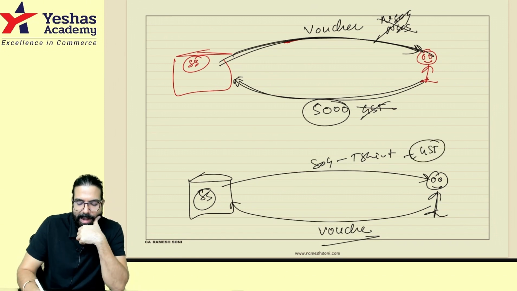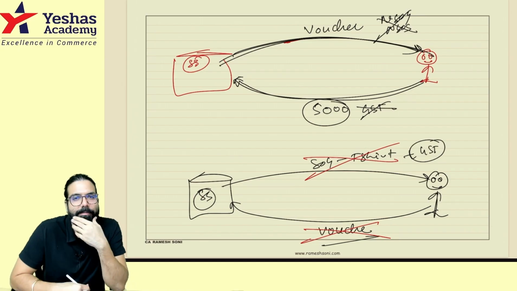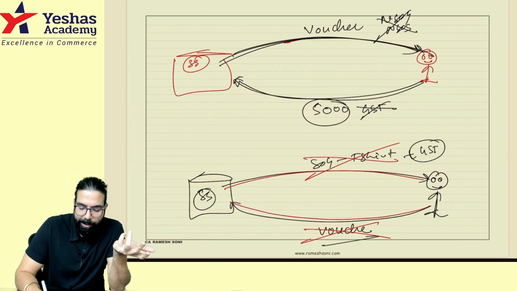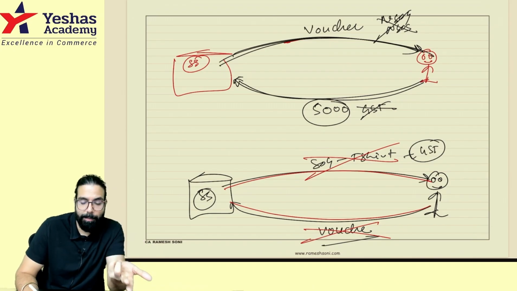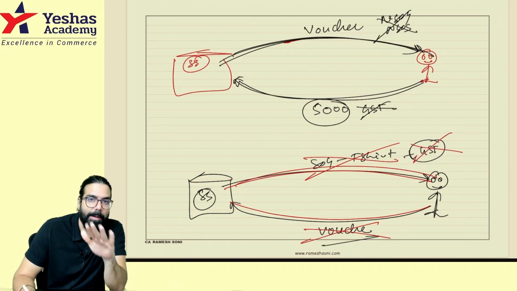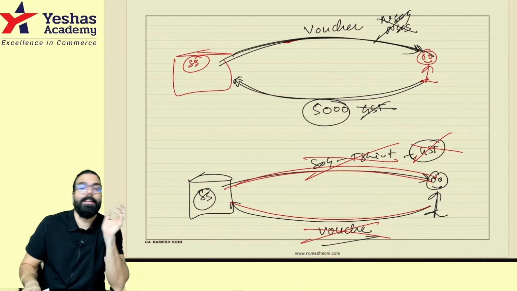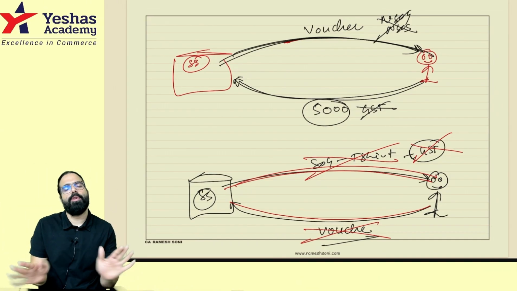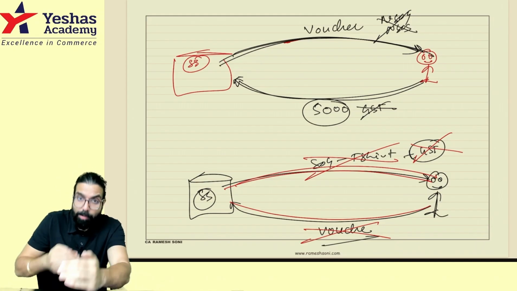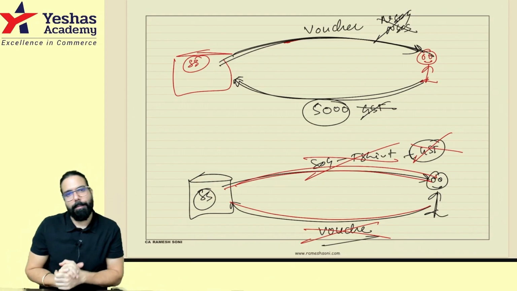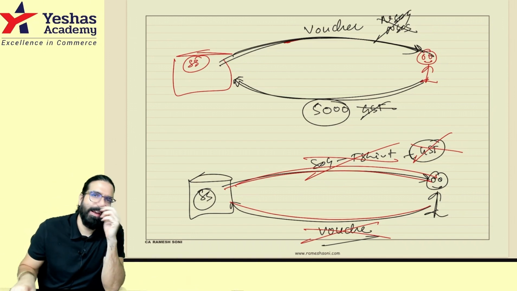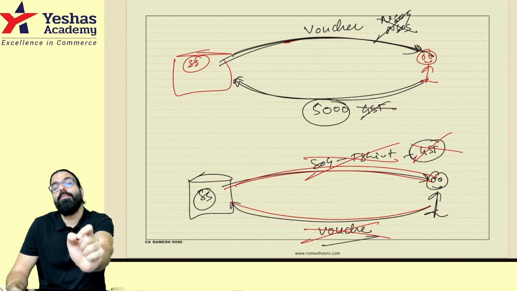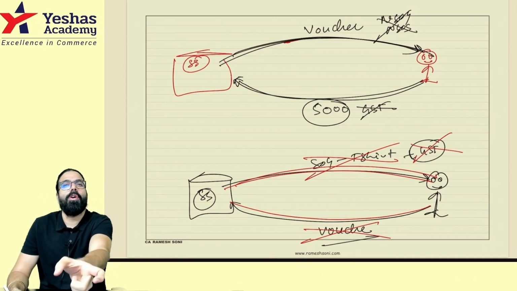Sir, what if I never gave the voucher, I never bought anything? Will GST come? If you did not buy anything, there will be no GST, because GST comes on goods and service. That's all they have told. This is called breakage. Breakage means I issued a voucher to you, and you made the payment to me. There is no GST on issuing a voucher. Later, when you give me the voucher and buy something, GST will come. If you never buy anything from me, there will be no GST. If you don't buy, it means an unredeemed voucher. If you don't give me the voucher, that voucher is called breakage.